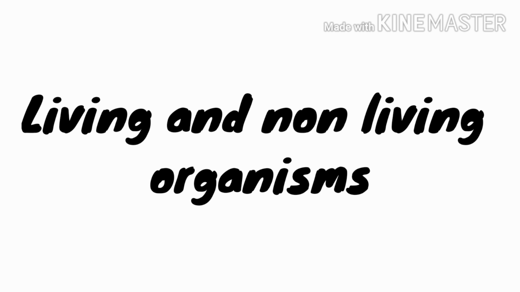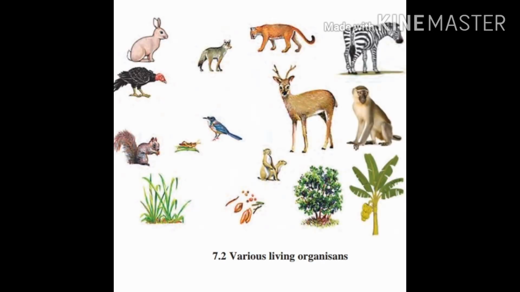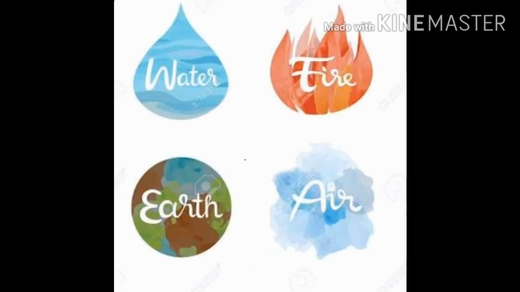The living organisms are called biotic factors, for example, plants, animals, and microorganisms. And the non-living factors in your surrounding are called abiotic factors, for example, air, water, soil, temperature, etc.